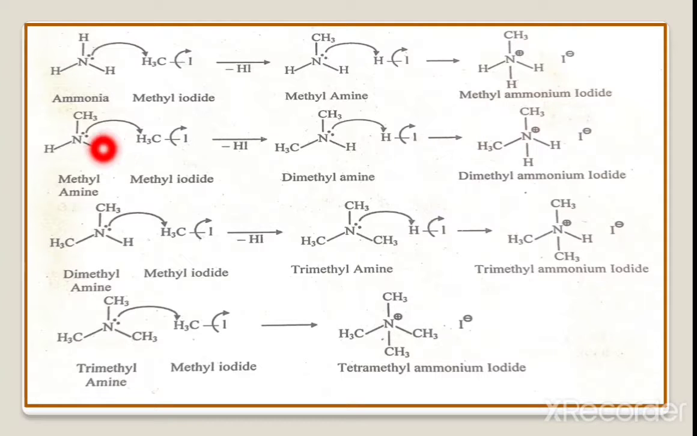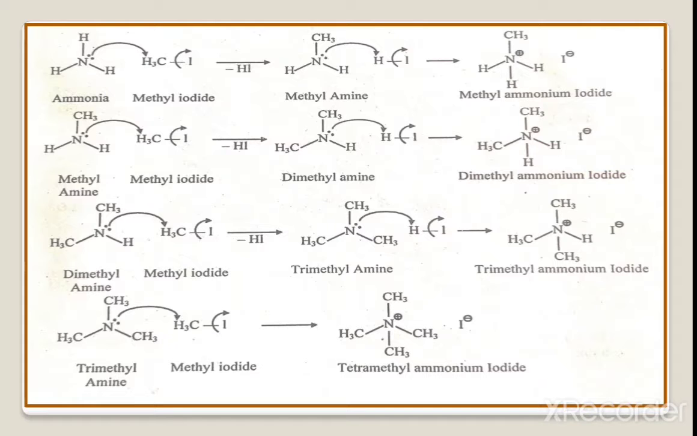Now suppose we take methylamine, CH3NH2, instead of ammonia, and treat it with methyl iodide, CH3I. Again the nitrogen carrying the lone pair attacks the methyl, iodine departs, and we get dimethylamine, because two methyl groups are present. This dimethylamine on treatment with hydrogen iodide again abstracts a proton with its lone pair, iodine departs, and we get dimethyl ammonium iodide.